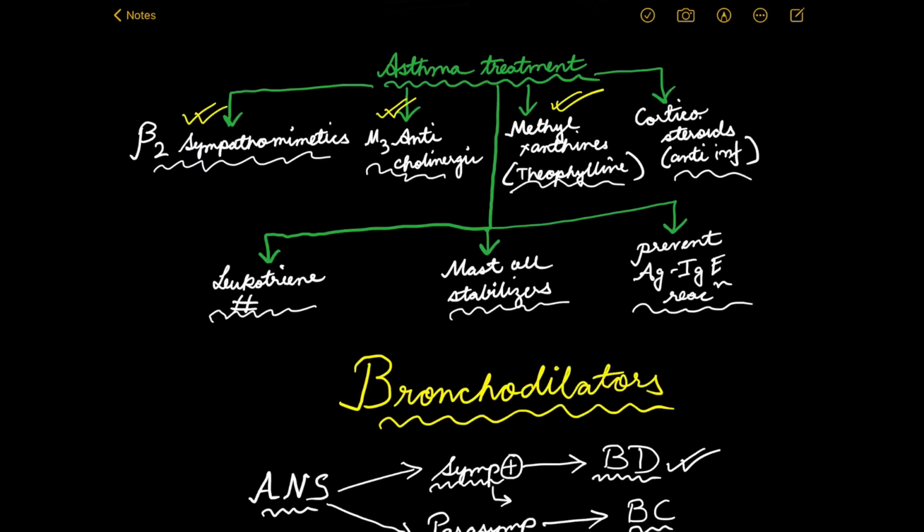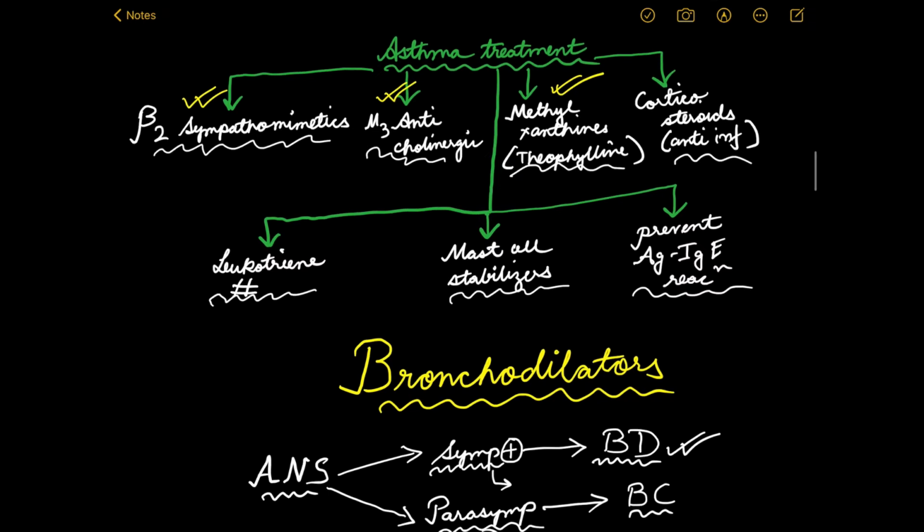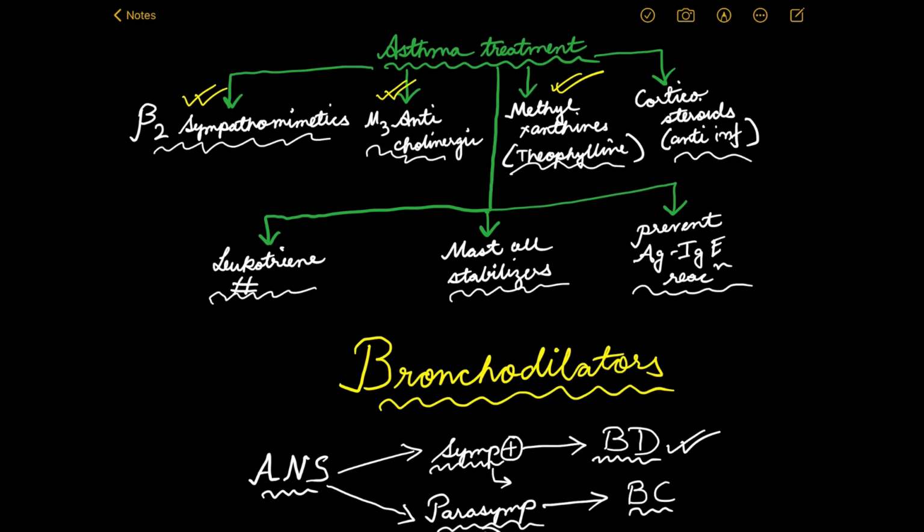So, in our last discussion, we had talked about the directly acting bronchodilators, under which we had talked about the beta 2 sympathomimetics, the M3 anticholinergics, and the methylxanthines. Right? Now, as you can see from this little chart over here, we are left with the corticosteroids.